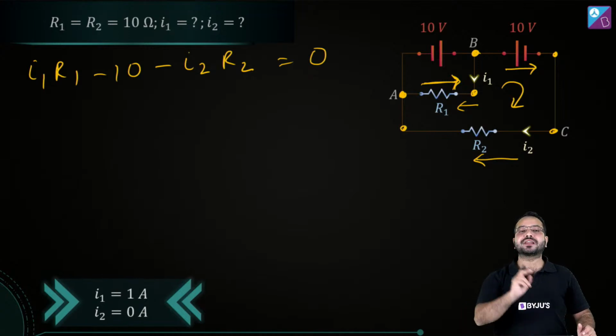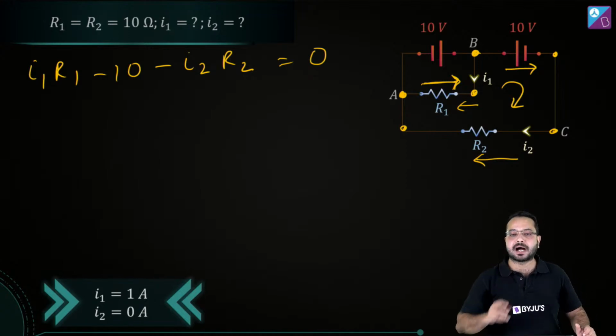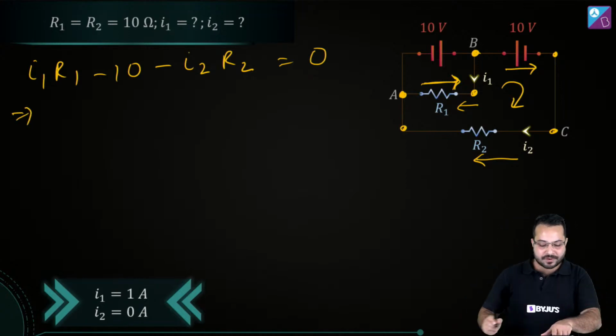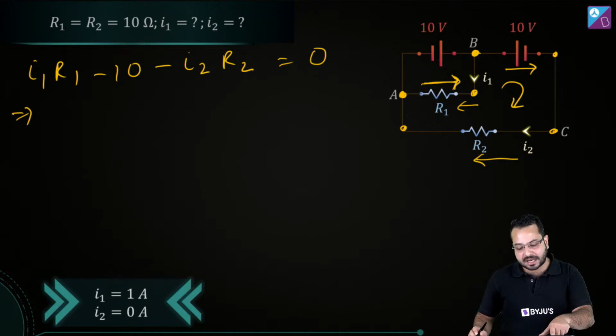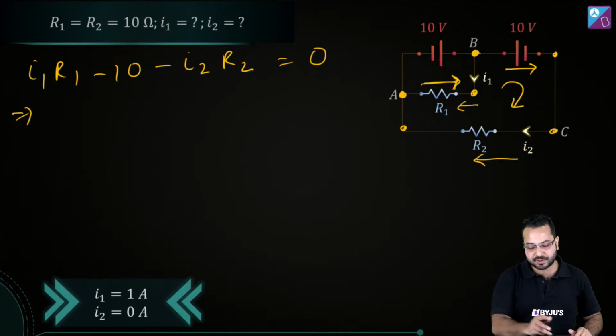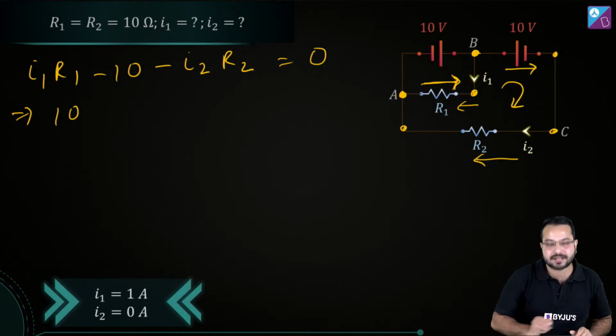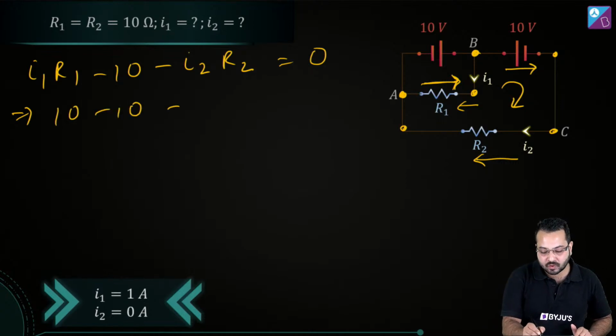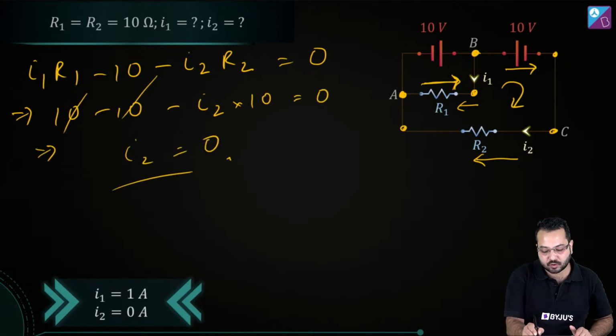So I have written KVL as per the directions I have assumed. Okay, now did we already calculate I1? We already had calculated I1, that was 1 ampere. So 1 into 10 is going to be 10, minus 10 minus I2, and R2 is 10. This should be equal to 0. This is gone, and I2 comes out to be 0.